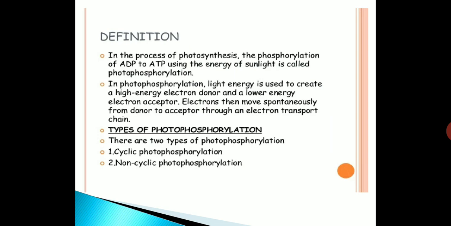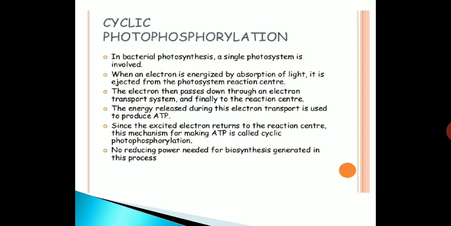In photophosphorylation, light energy is used to create a high energy electron donor and a lower energy electron acceptor. Electrons then move spontaneously from donor to acceptor through the electron transport chain. Now we come to types of photophosphorylation. There are two types. Number 1, cyclic photophosphorylation. Number 2, non-cyclic photophosphorylation.